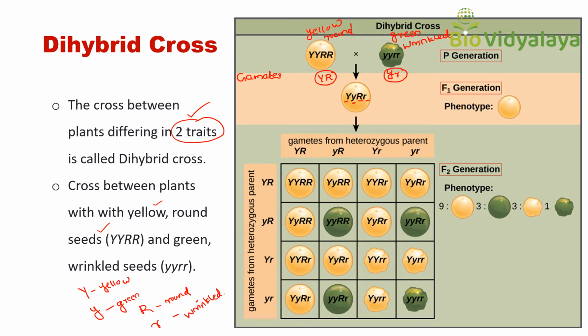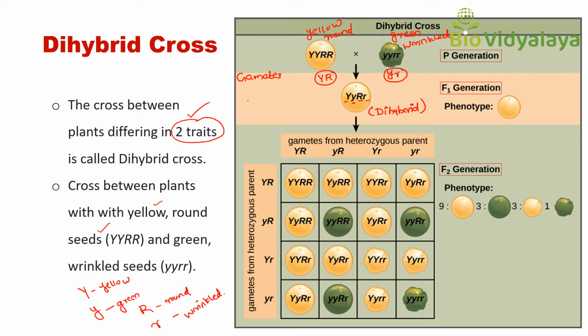These F1 plants are called dihybrid. And the phenotype is yellow color, round shape. Yellow color round shaped seeds are the F1 progeny.